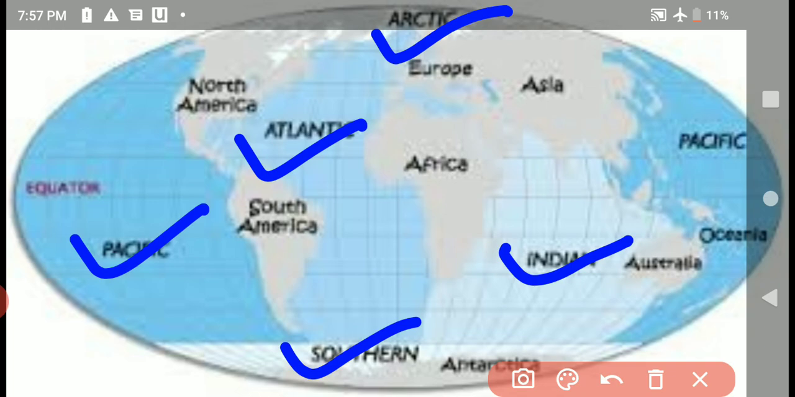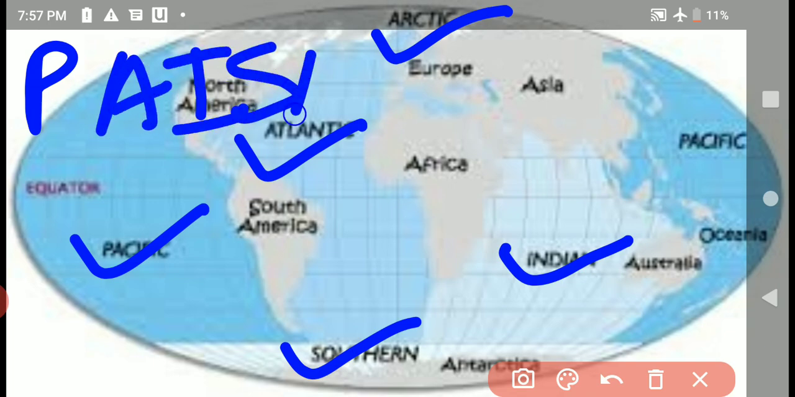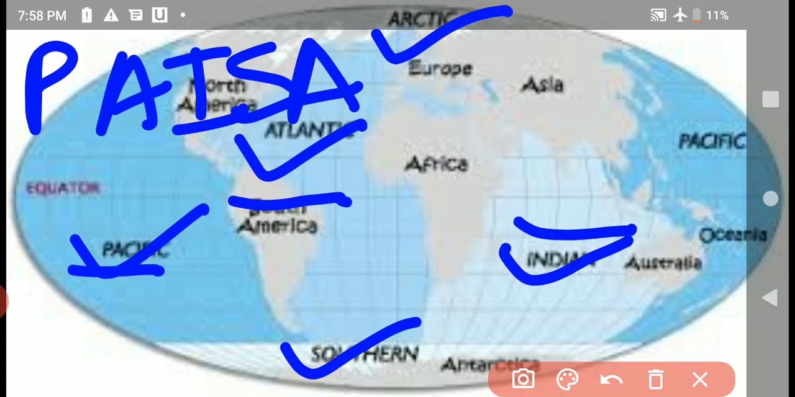How many oceans are there? 5 oceans. You can learn like this way. P-A-I-S-A. P for Pacific Ocean, A Atlantic Ocean, I Indian Ocean, S Southern Ocean, and A Arctic Ocean. Pacific here, Atlantic here, Indian here, Arctic here, and Southern Ocean here. All of you know about the locations of the oceans in the map and learn the names of the oceans.